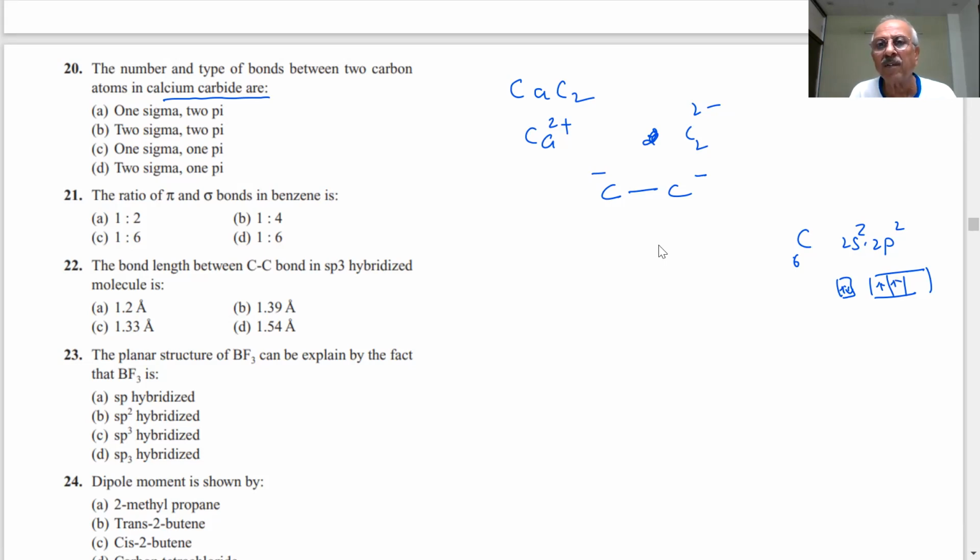Now it has gained 1 electron. This is one carbon, and another carbon. When these two combine, there will be one triple bond between the two carbons, and then they will be joined commonly to calcium 2 plus.